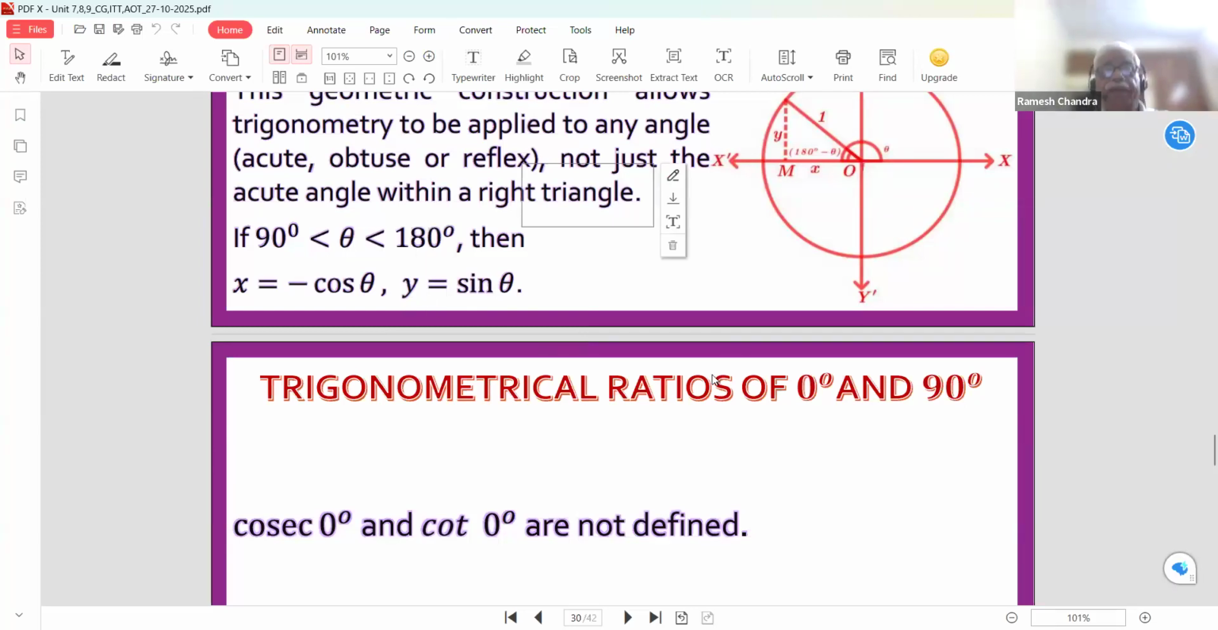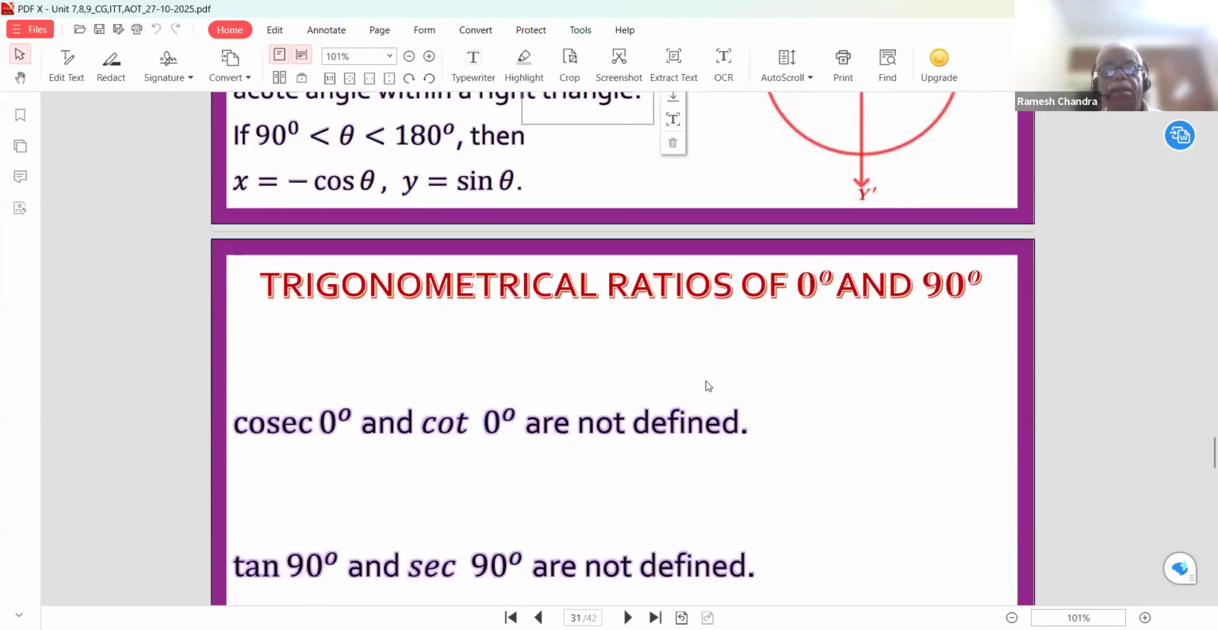So now, trigonometrical ratios of 0 degree and 90 degree. For the trigonometrical ratios of 0 degree, when we try to make a triangle of 0 degree, we cannot make the exact triangle of 0 degree. That is, the acute angle is very close to 0 degree. Similarly, in the case of the triangle of 90 degree, the angle is very close to 90 degree.